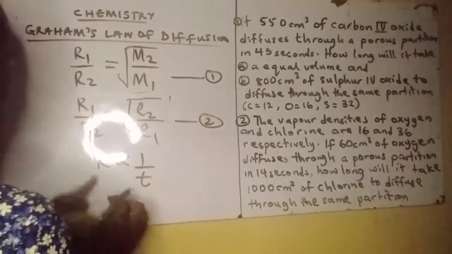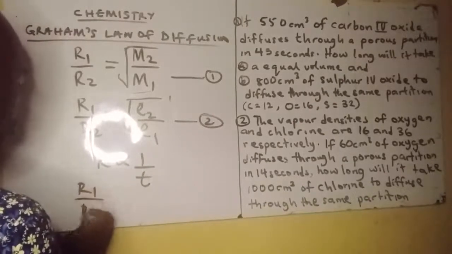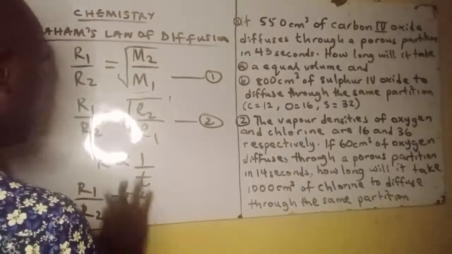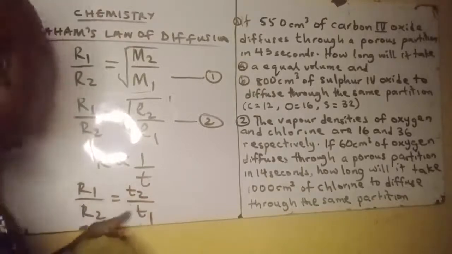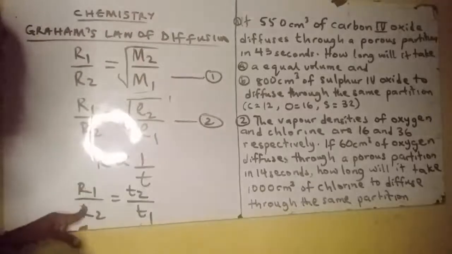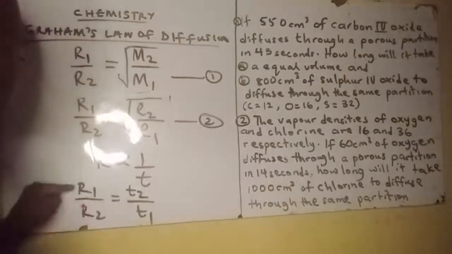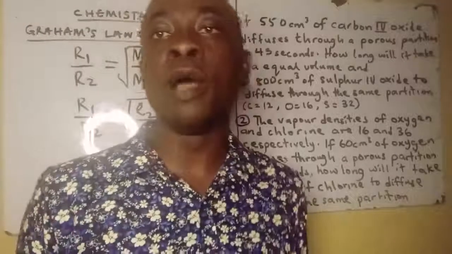Ó mean pé tá a bá fẹ́ sọ̀rọ̀ nípa rate báyìí a lè sọ pé R1 over R2 is equal to T2 over T1. Ó ní direct relationship pẹ̀lú ara wọn. So a lè sọ̀rọ̀ nípa rate ìgbà míì a dẹ̀ lè sọ̀rọ̀ nípa time, this relationship yìí ni wọ́n máa jọjọ ní pẹ̀lú ara wọn.